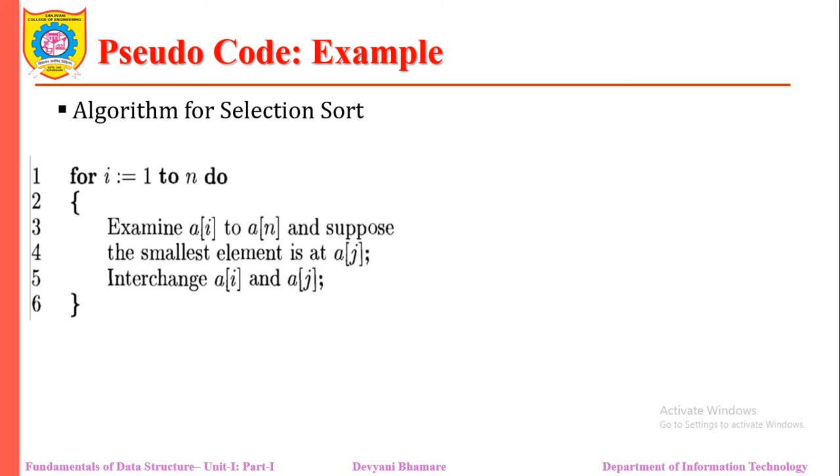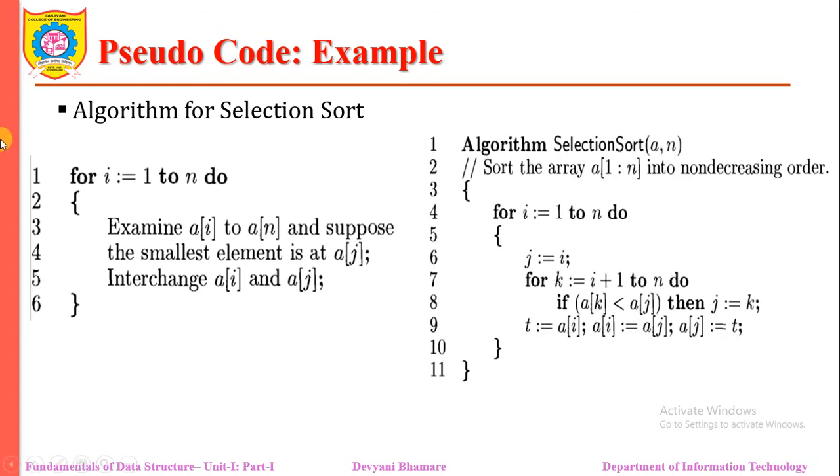If you are interested in some sorting techniques, some logic has been provided: for i equal to 1 to n, we examine which is the smallest element and then interchange their positions. So if I want to do this selection sort on my array E, which has n elements, then obviously we need to start with the first element. How selection sort works, we'll see in the next coming session.